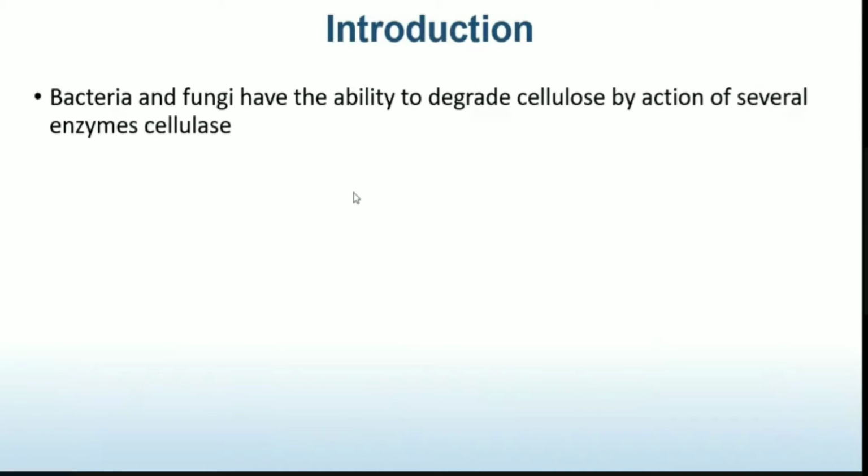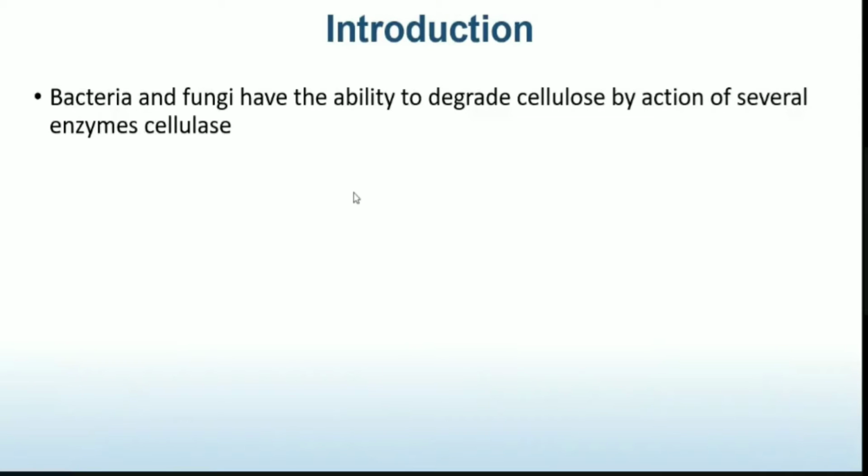Hence, to obtain free cellulose so that it can be used for production of many useful substances such as alcohol, this cellulose needs to be extracted. Various enzymatic reactions are performed for bringing about degradation of cellulose.